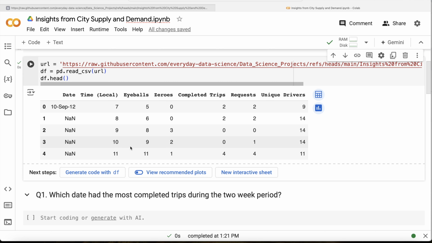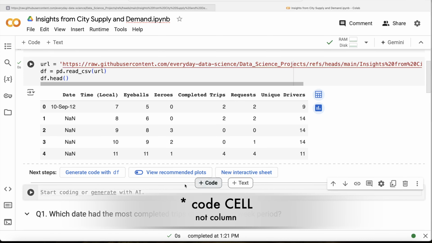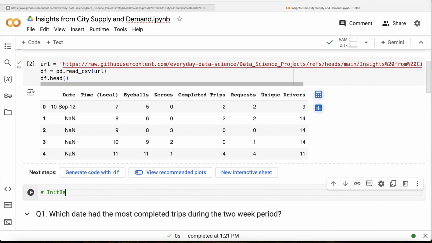So how to perform an inspection? There are certain ways. You can find missing values, you can find duplicates, check the shape of this data frame, basically how many rows and columns it has, what the names of the various columns are, etc. So let us add a new code cell, and then let's do initial inspections. Let me just comment it out, initial inspections.